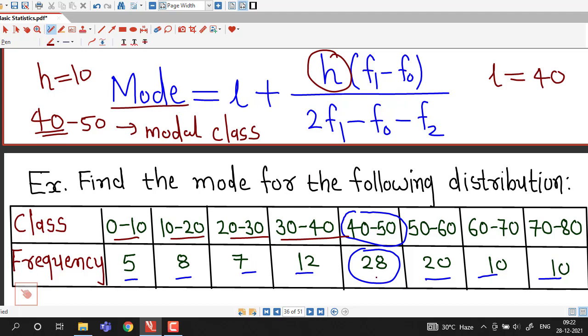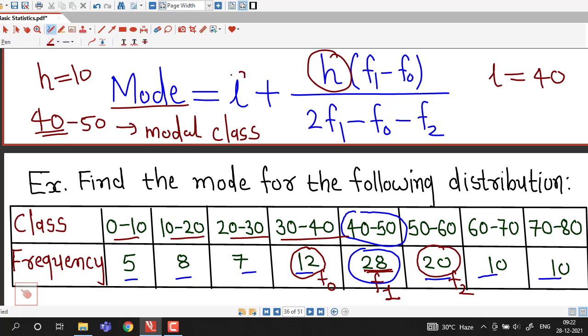Frequency of the modal class will be denoted by f1, this frequency will be denoted by f0, and this will be denoted by f2. f1 is the frequency of the modal class, f0 is the frequency of the class preceding the modal class, and f2 is the frequency of the class succeeding the modal class.